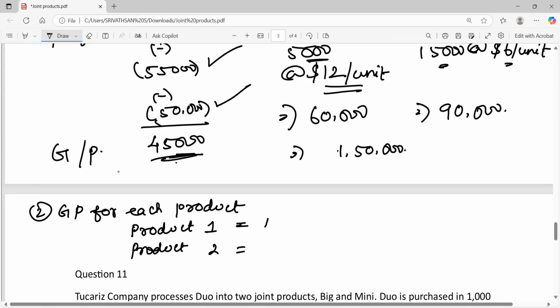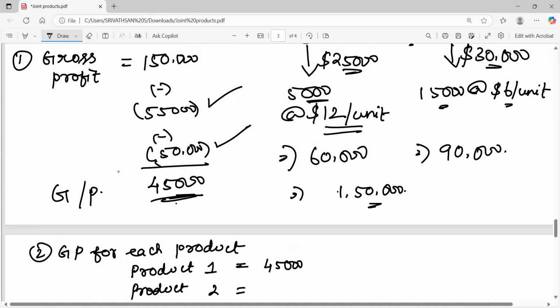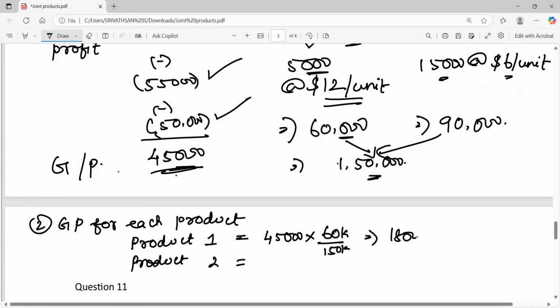What is the total gross profit? 45,000. What is the total sales? 1,50,000. Out of this 1,50,000, 60,000 came from product 1, 90,000 came from product 2. So the gross profit should be apportioned between both the products based on the sales amount, right? So 45,000 into 60,000 divided by 1,50,000. So 45,000 into 60 by 150, we get 18,000. So 18,000 is the amount of profit that is allocated to product 1.